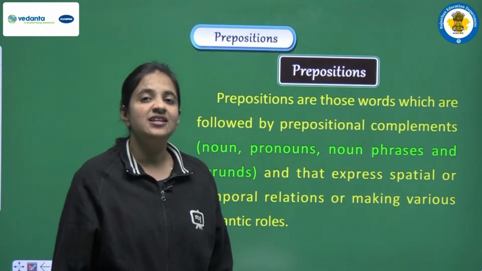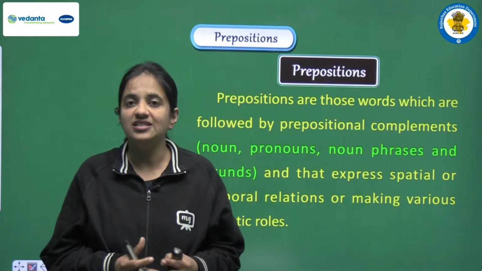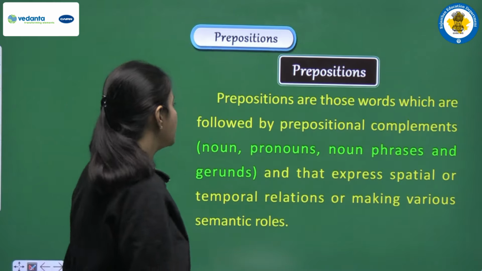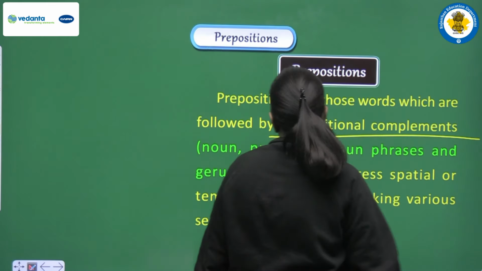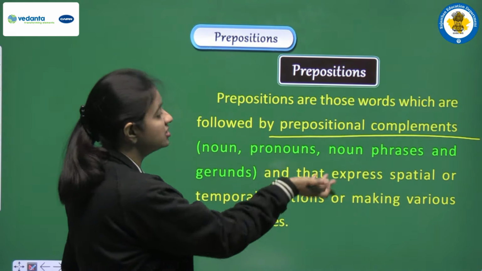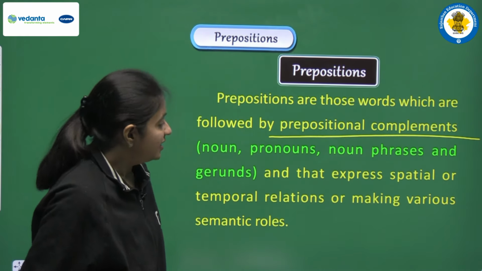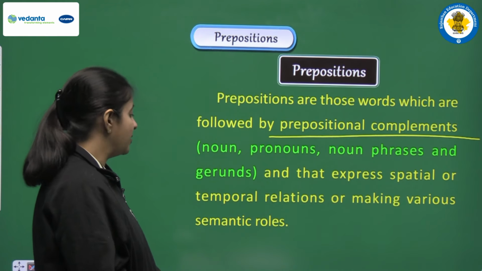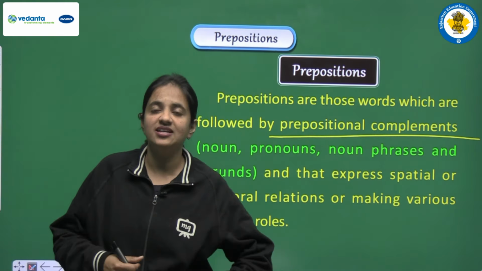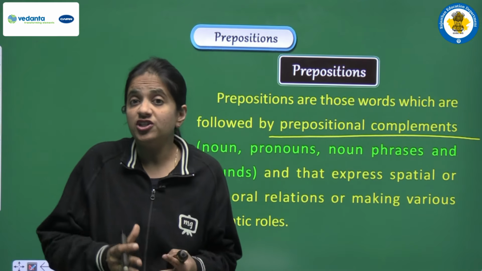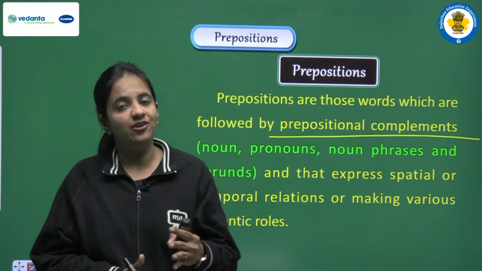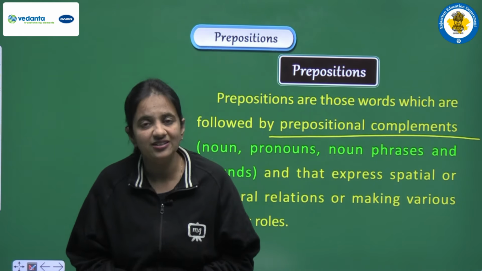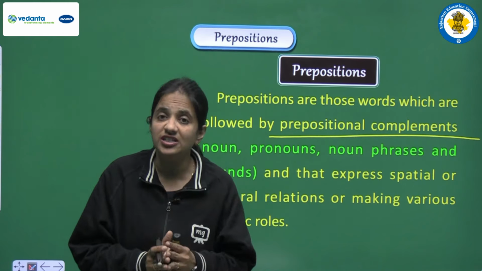First of all students, let's clear what prepositions actually mean. Let's read. Prepositions are those words which are followed by prepositional complements. There can be nouns, pronouns, noun phrases and gerunds as well, and they express spatial or temporal relations or various semantic roles. So prepositions are basically words that show the position of all these words. For that we need exact words to show the exact position. These words are known as prepositions.